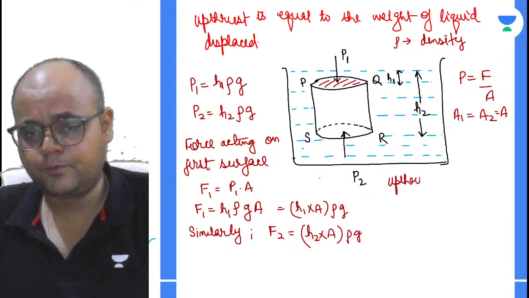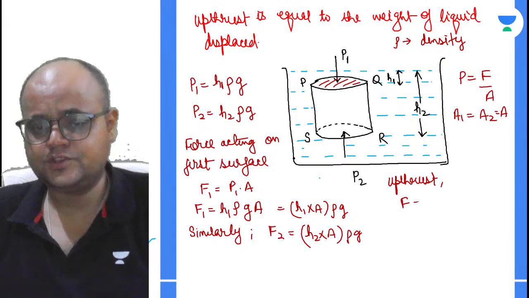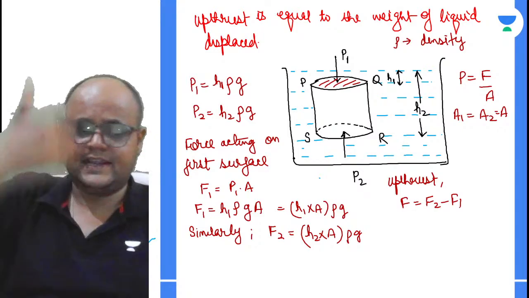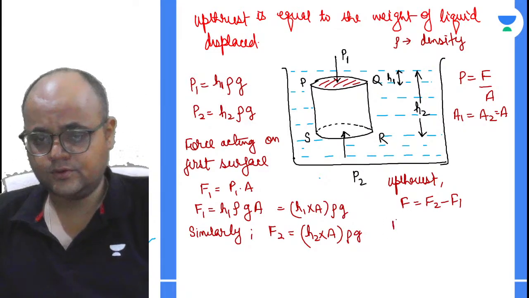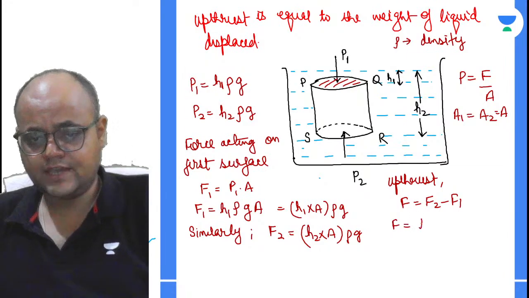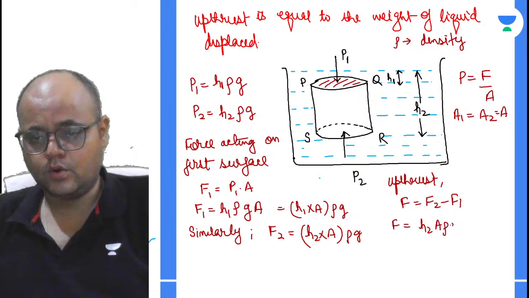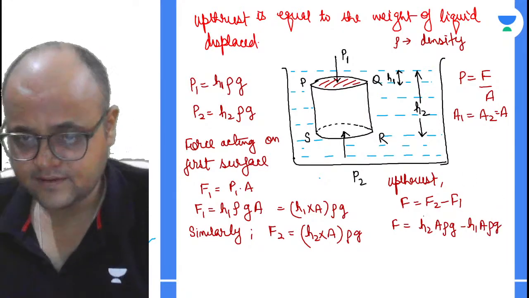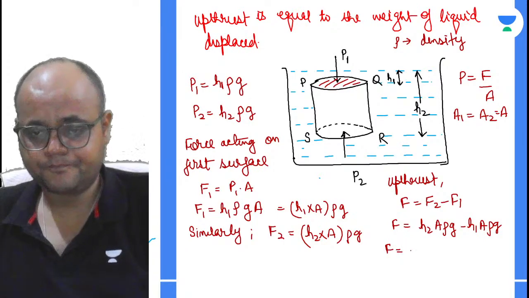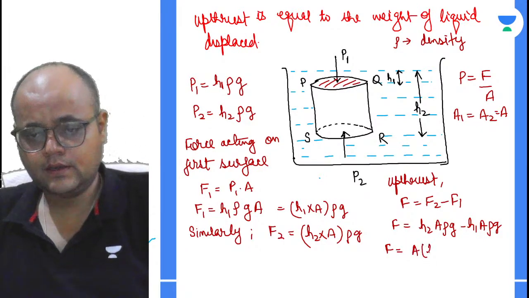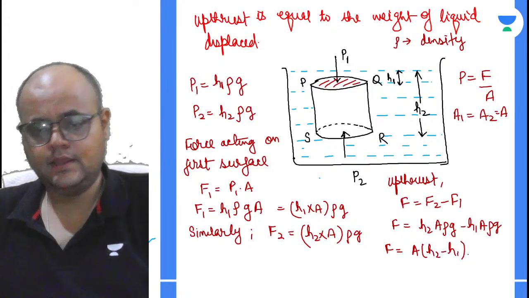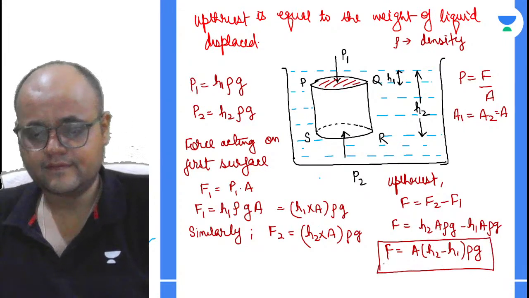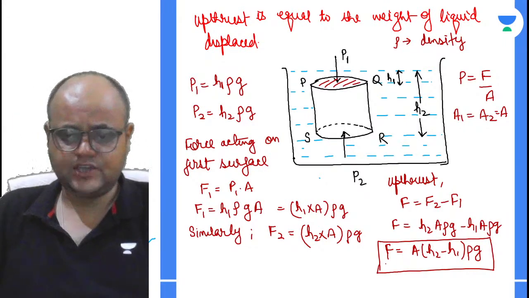Upthrust always acts upward. So upthrust force will be F2 minus F1 because F2 force is acting downwards, right? तो ये मेरा क्या हो जाएगा बच्चों? ये हो जाएगा H2 A rho G minus H1 A rho G. Yes? So F can be A common, H2 minus H1 into rho into G. Can I write the value of F this way? Yes, I can write it. Very much. I can write it very much.